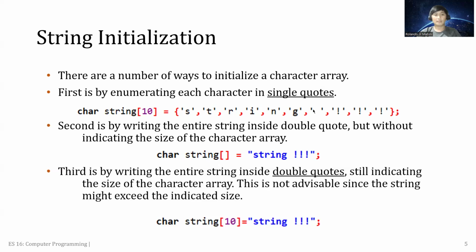So this array only stores up to 10 characters. Beyond those 10 characters, C programming no longer identifies or stores, being limited to the indicated size.